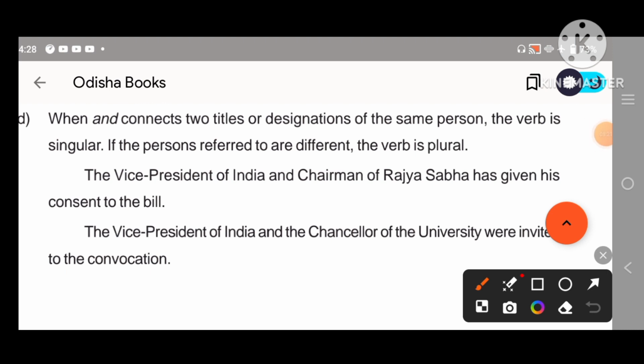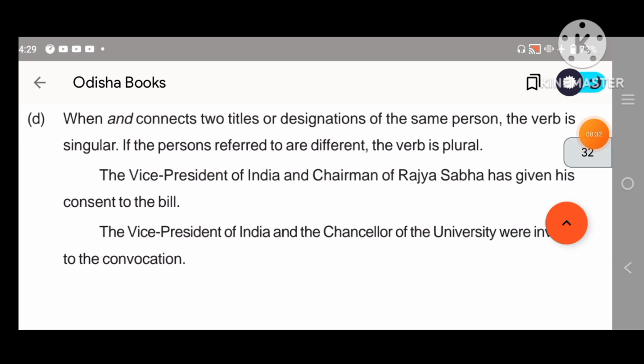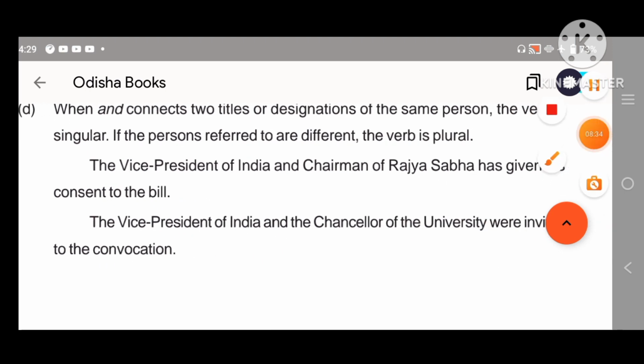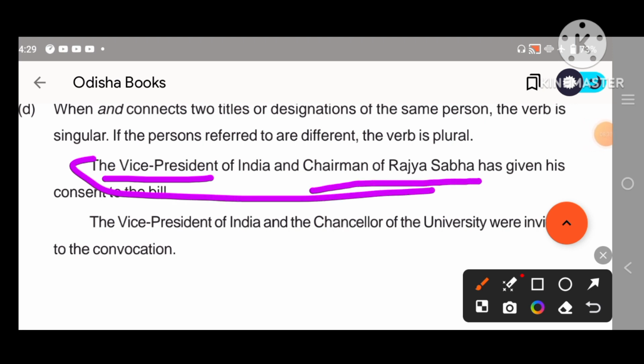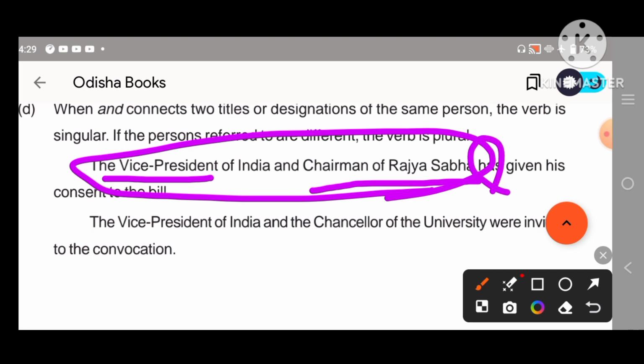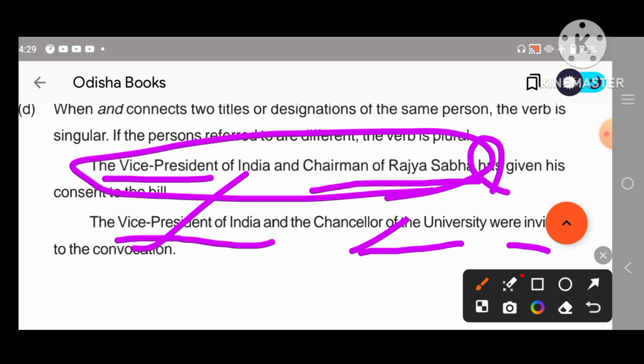Look at this: the Vice President of India and the Chairman of Rajya Sabha has given his consent, because these two posts are held by a single person, so it is singular. But the Vice President of India and the Chancellor of the University were, because these are two different persons.